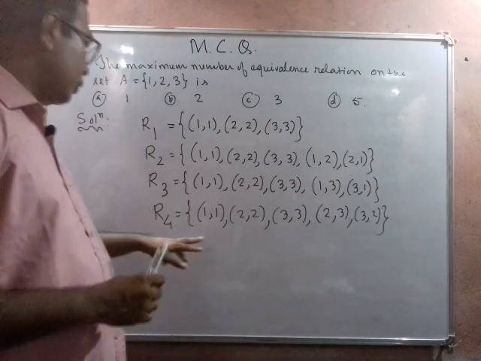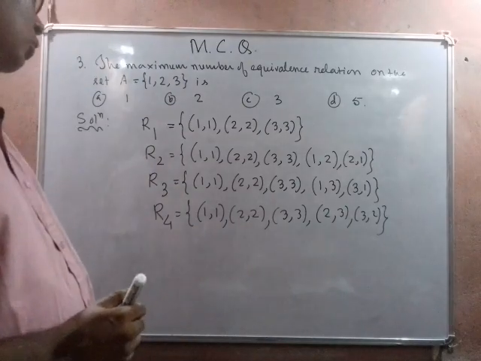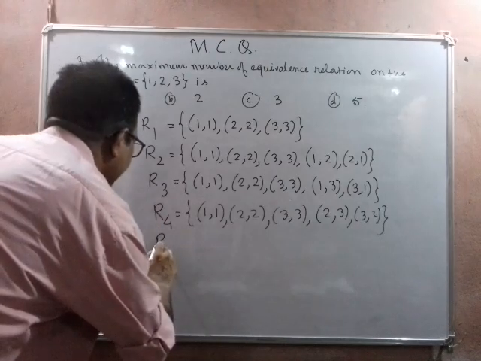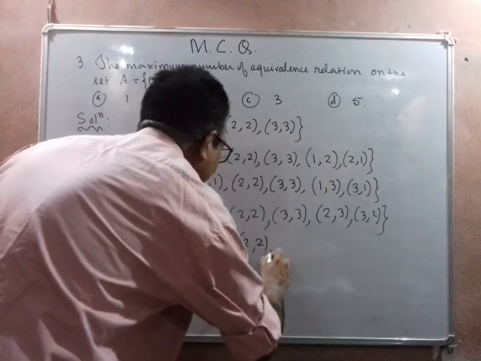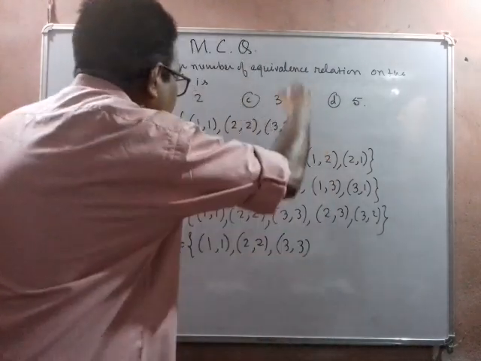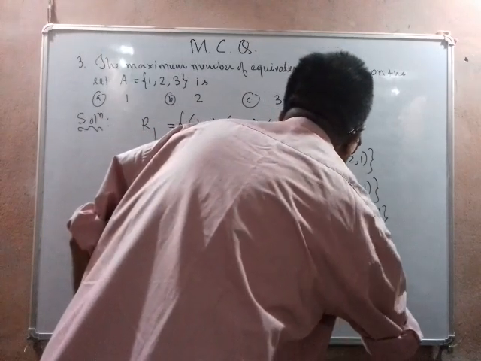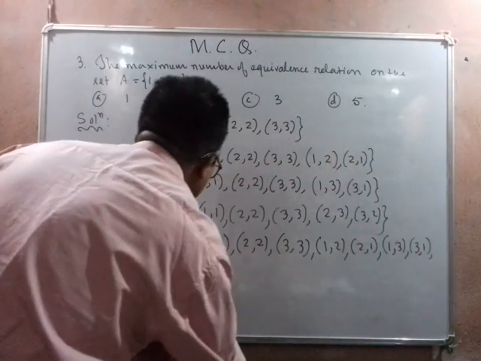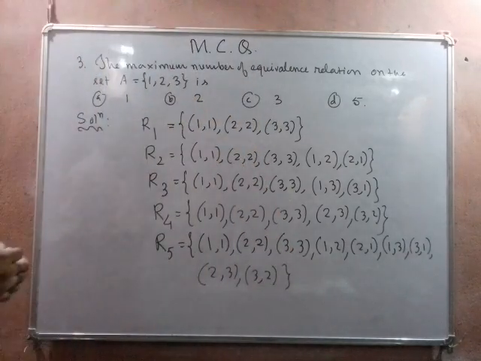So we consider R4 equal to {(1,1), (2,2), (3,3), (2,3), (3,2)}. So we see that this is also an equivalence relation. Lastly we can take R5, which will contain the elements like this. I am going to combine all the parts: (1,1), (2,2), (3,3), then (1,2), (2,1), (1,3), (3,1), and then lastly (2,3), (3,2). So here we see that this is also an equivalence relation.